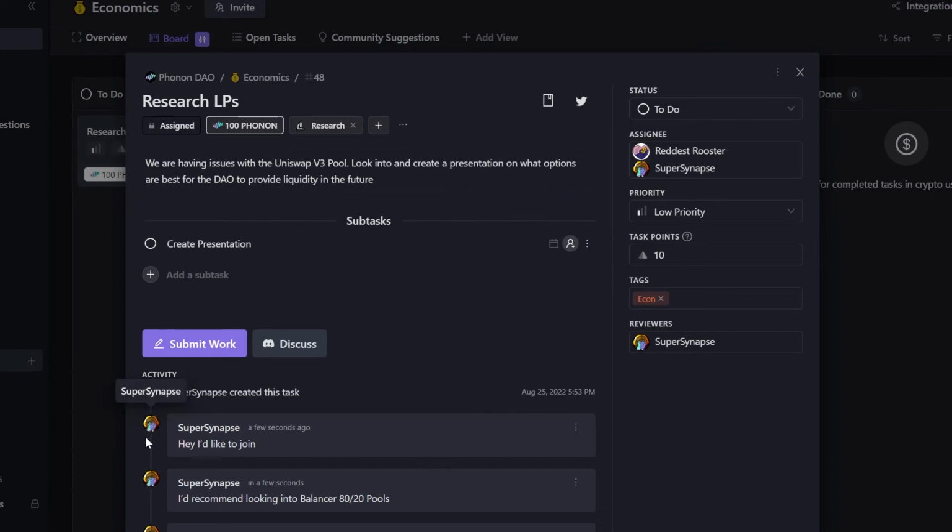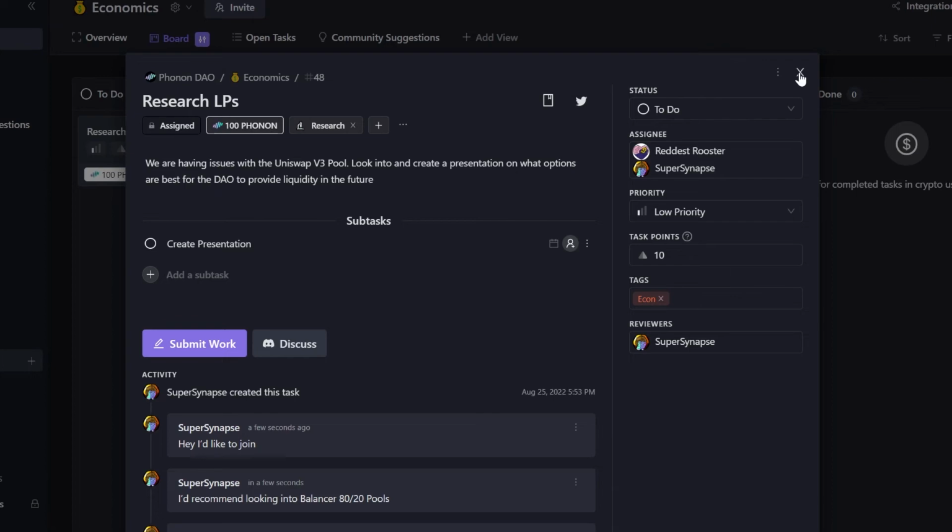And if another user were to join and they wanted to become a part of this group, we could decide if that makes sense, et cetera, et cetera. Now I am doing this with the admin account, so it's showing a bunch of options that would not be available to normal people. I'll show what that looks like in a second.